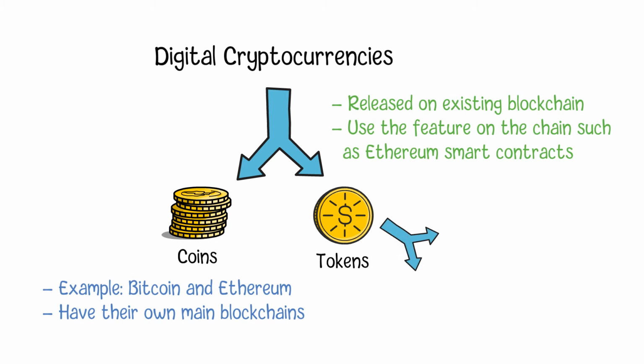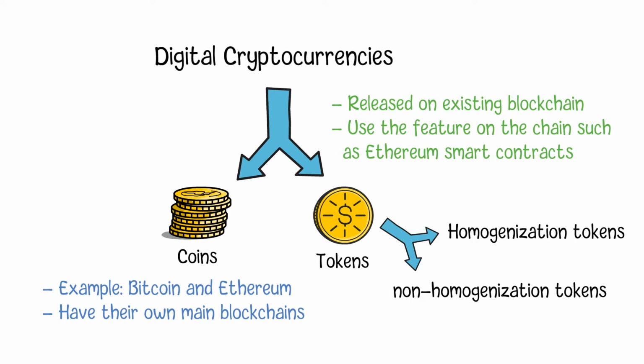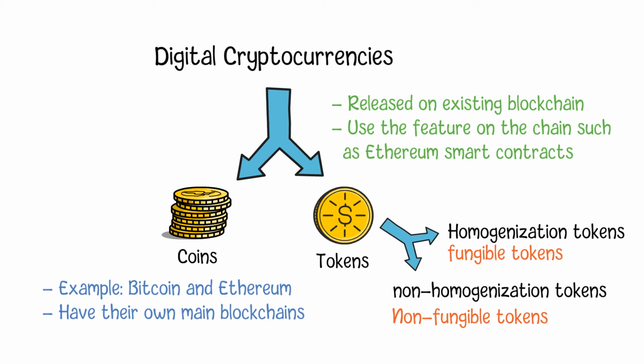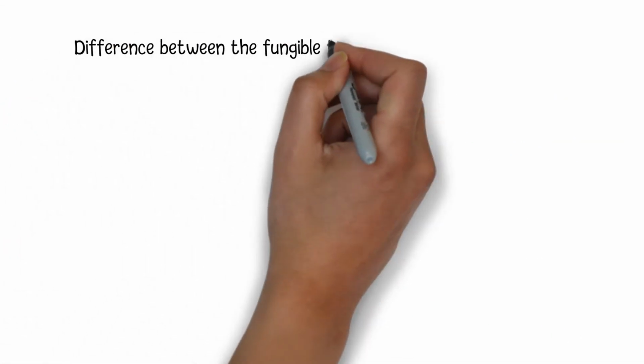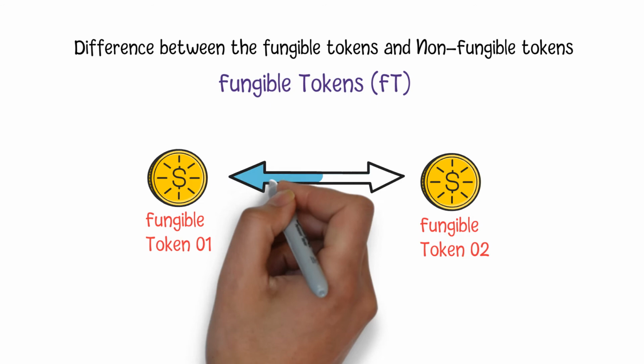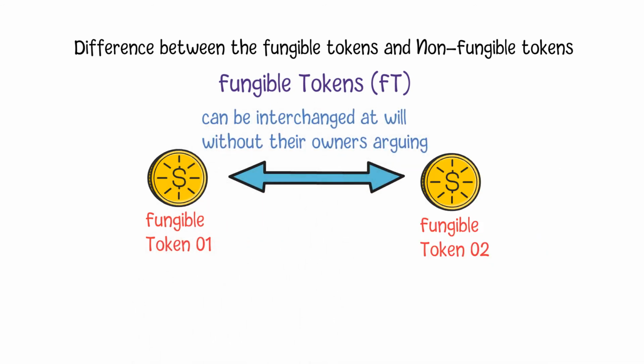In addition, tokens can also be further divided into two subcategories: homogenization tokens and non-homogenization tokens, which are also called fungible tokens and non-fungible tokens. The difference between the fungible tokens and non-fungible tokens is that if two tokens can be interchanged at will without their owners arguing about it, they will be considered as fungible. So, fungible tokens are non-unique, which is very similar to the existing coins like Bitcoin and Ethereum. If somebody paid you a Bitcoin, you don't need to know where this Bitcoin comes from and who the miner is. This Bitcoin will be considered the same as any other Bitcoins on the blockchain.